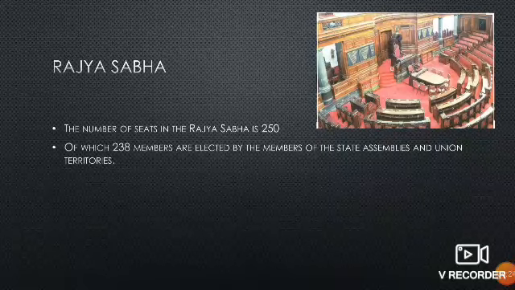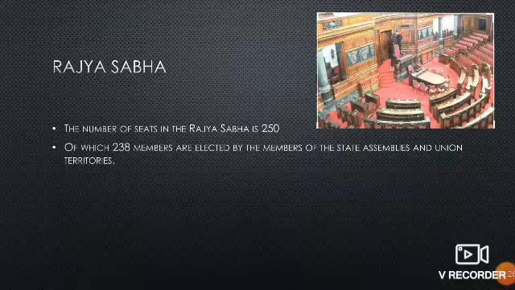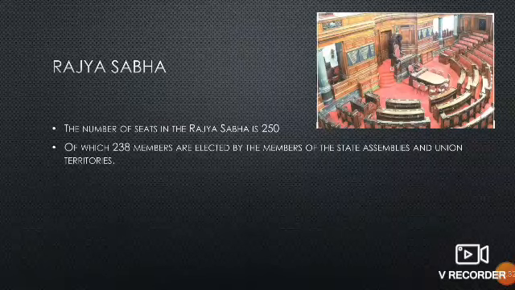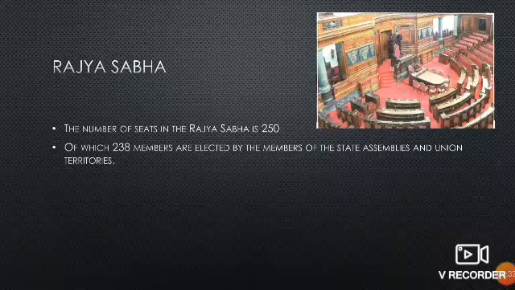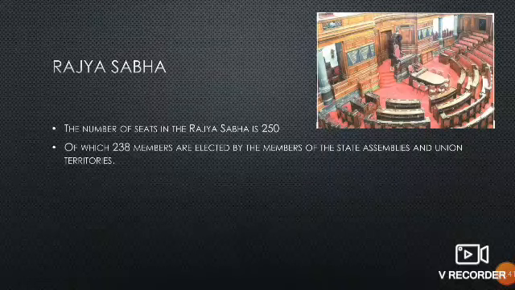Now first of all let us understand what do you mean by union territories. How many union territories are there in India? There are 7 union territories in India, right? So these union territories don't have any state government. They are only having union government. So they are called union territories where only central government is there, union government is there.